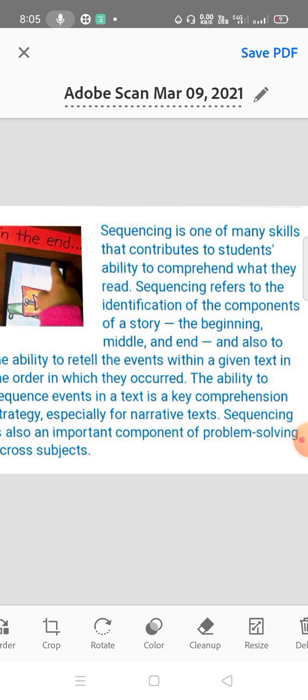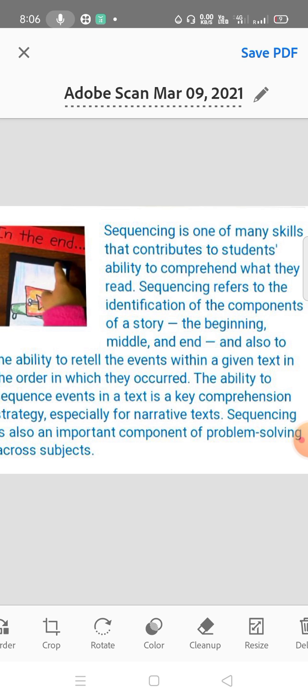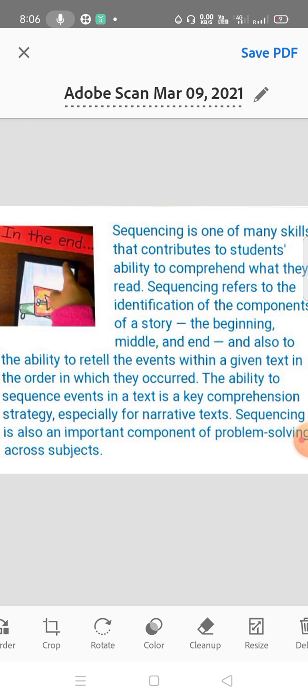Sequencing is one of many skills that contribute to students' ability to comprehend what they read. Sequencing refers to the identification of the components of a story, the beginning, middle, and end, and also the ability to retell the events within a given text in the order in which they occurred. The ability to sequence events in a text is a key comprehension strategy, especially for a narrative text. Sequencing is also an important component of a problem solver across subjects.